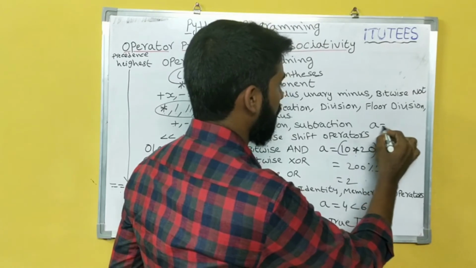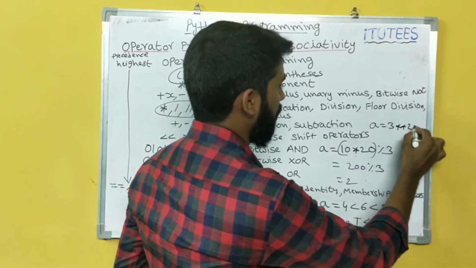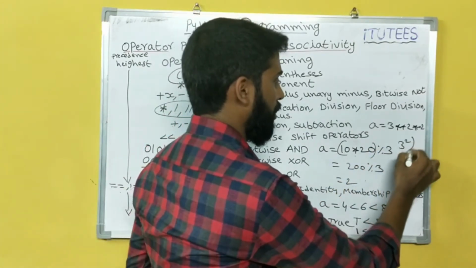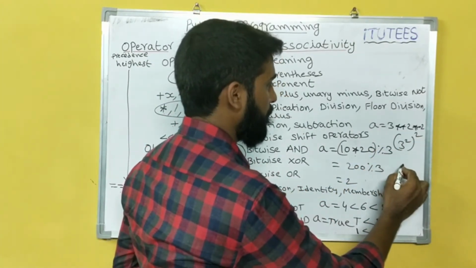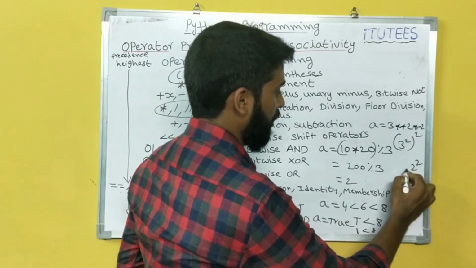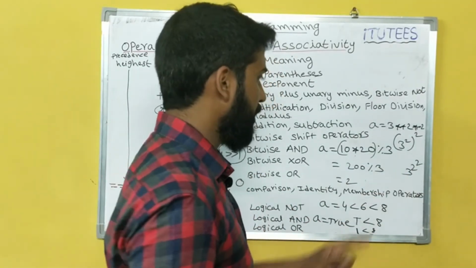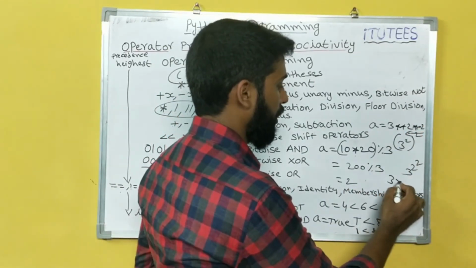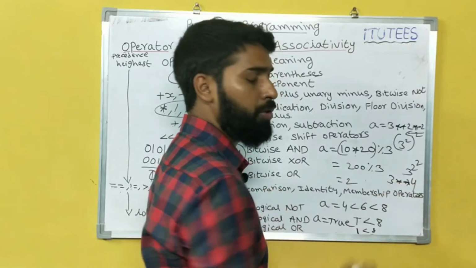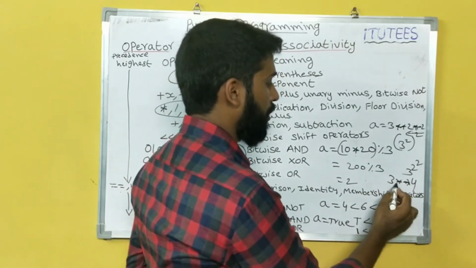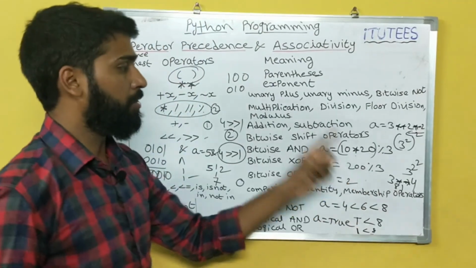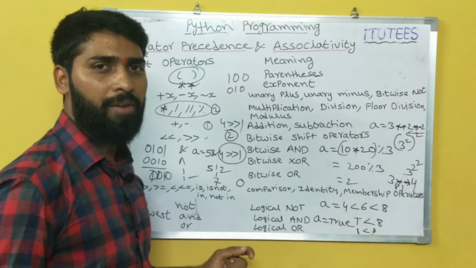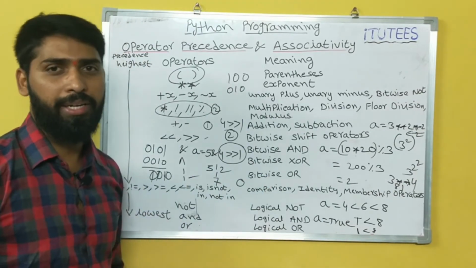For example, A equals 3 power 2 power 2. That means 3 to the power of (2 squared), evaluated from right to left. That means 2 power 2 is 4. Then 3 power 4 is 81. So only the exponent operator is evaluated right to left. The remaining operators are evaluated left to right.